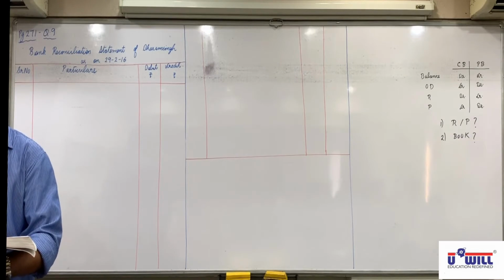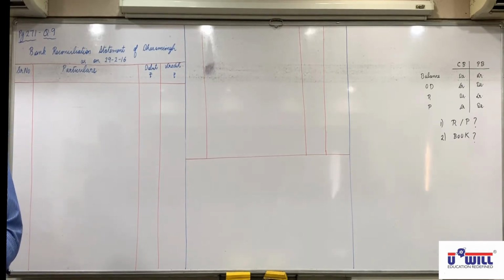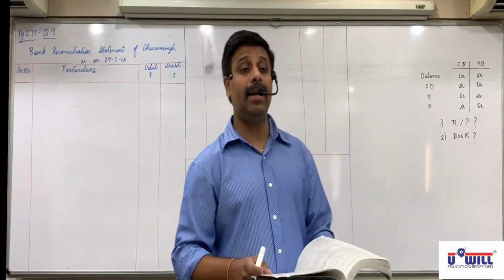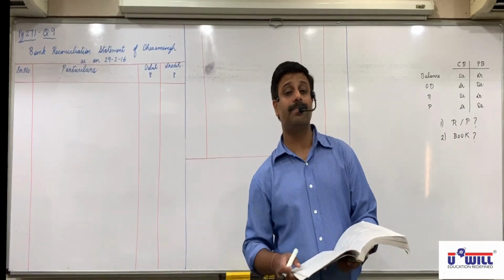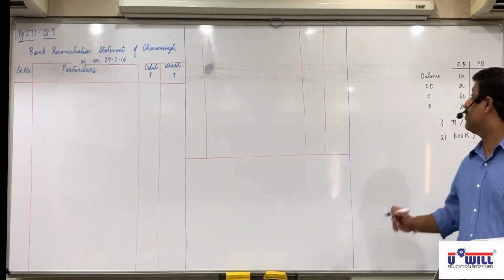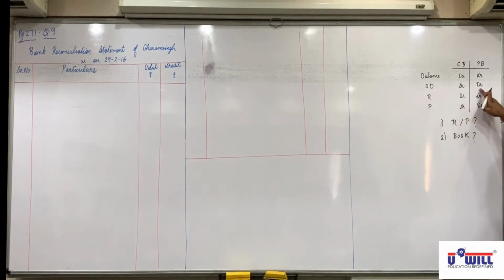Passbook of Dharam Singh showed overdraft of 4,000 on 29th February 2016. Underline passbook and underline overdraft at the end. Now see here, passbook overdraft, where will we write?